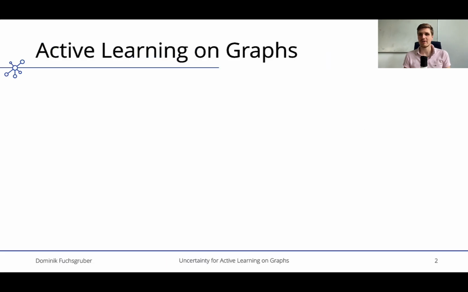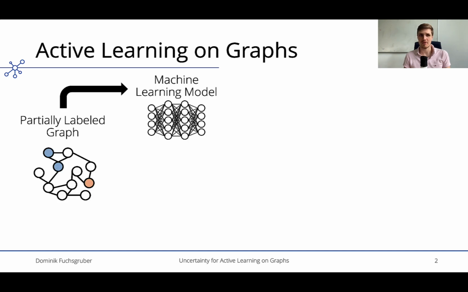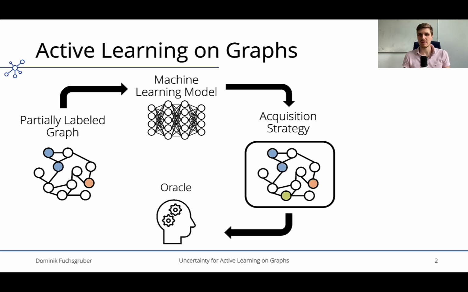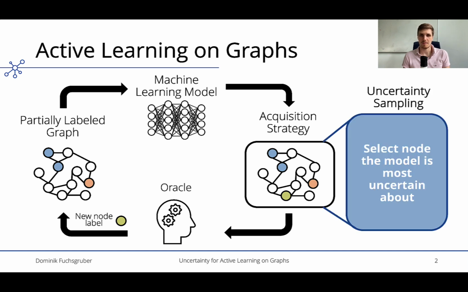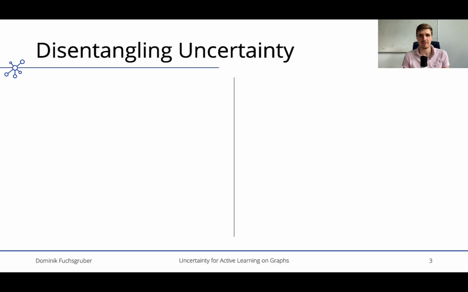Applications in machine learning are often limited by their data efficiency. We study active learning in the context of interdependent graph data. That is, we query an oracle iteratively for additional node labels. The goal is to optimize the model performance with the least amount of queries possible. A popular acquisition strategy is uncertainty sampling. There we select the node that the model is most uncertain about for labeling. Our work investigates the efficacy of this strategy for node classification problems.